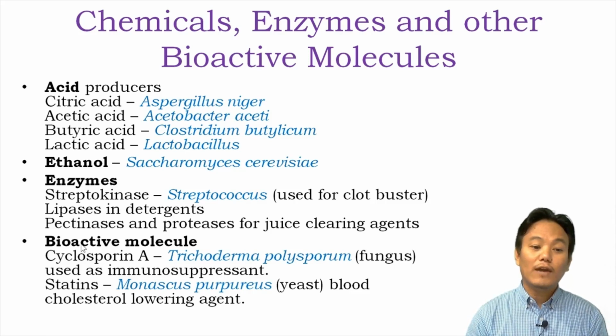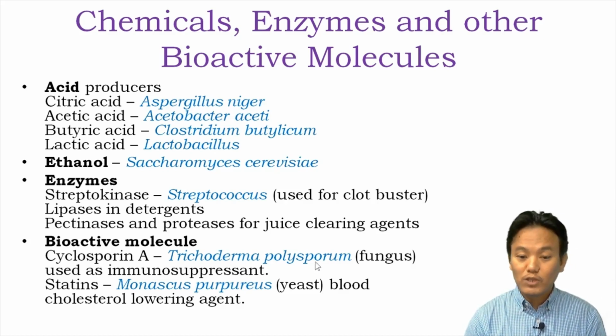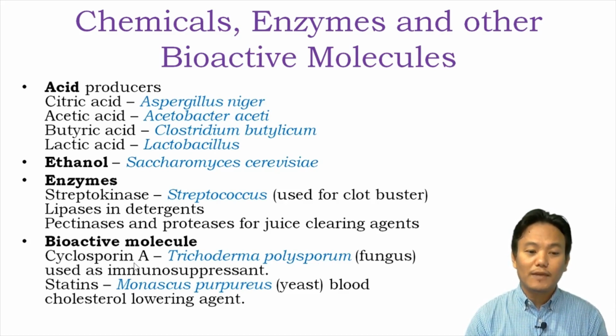And then we also have bioactive molecules which are produced by useful microorganisms like Trichoderma polysporum, which produces a bioactive molecule called cyclosporin A. Cyclosporin A is used as an immunosuppressant.